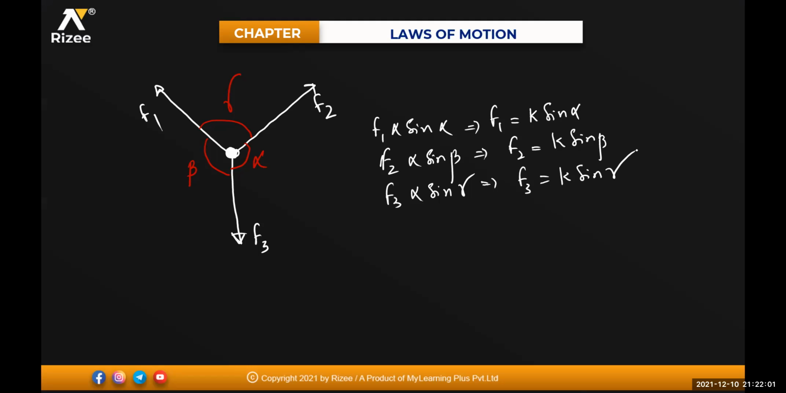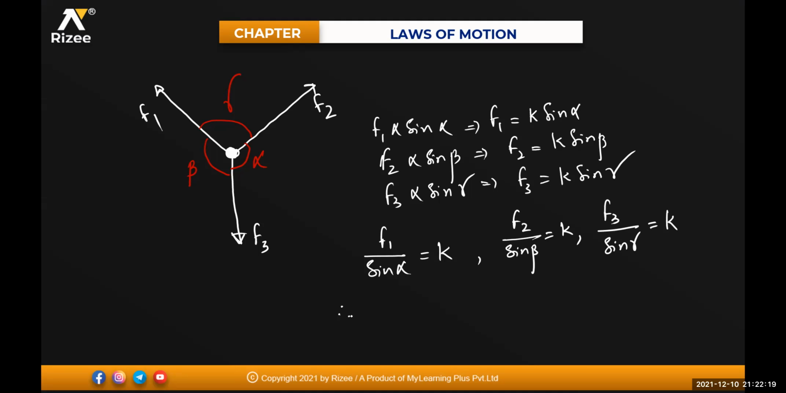If I take the relation between them, F1 divided by sine alpha equals some constant K, isn't it? The same way, F2 divided by sine beta equals K, and F3 divided by sine gamma equals K. So all the constants are the same. So I can say F1 divided by sine alpha equals F2 divided by sine beta equals F3 divided by sine gamma.